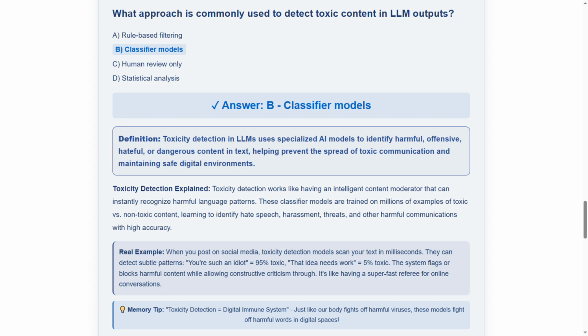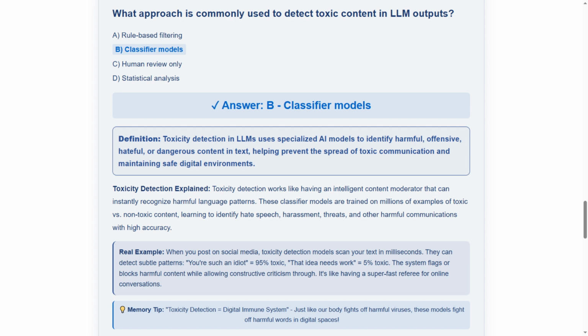The explanation tells us that toxicity detection works like having an intelligent content moderator that can instantly recognize harmful language patterns. These classifier models are trained on millions of examples of toxic versus non-toxic content, learning to identify hate speech, harassment, threats, and other harmful communications with high accuracy. Think of it as an intelligent content filter.